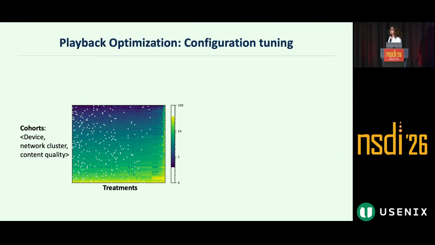Next, we ask, is there a single treatment, a single video playback configuration, that performs the best across all networks and devices? In this plot, we show the best treatment per row with these white dots. Our first insight from this study is that the best treatment differs widely across cohorts, and there is no single treatment that will work across all your devices and all your networks. Hence, the goal of this work is to discover these best treatments so that we can maximize the QoE across all cohorts.